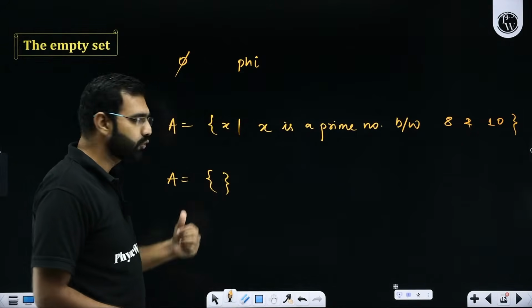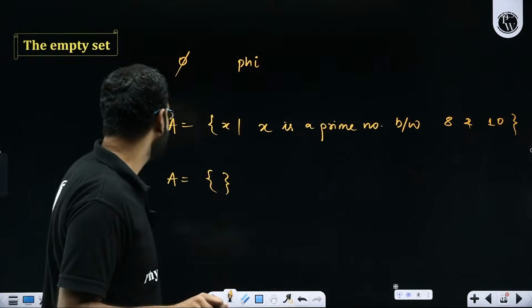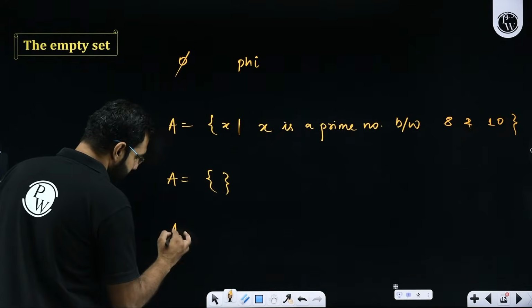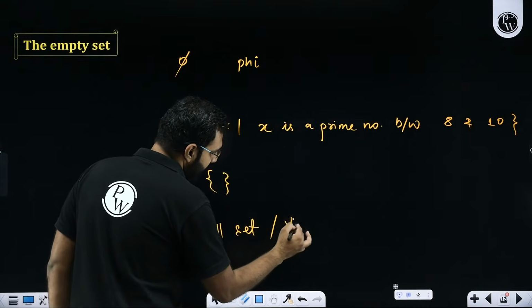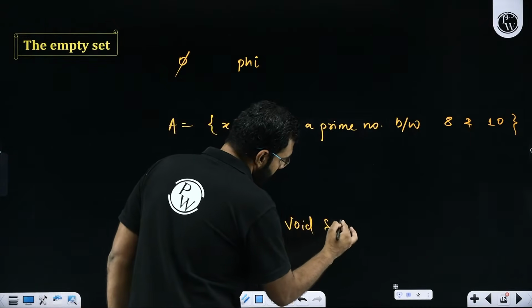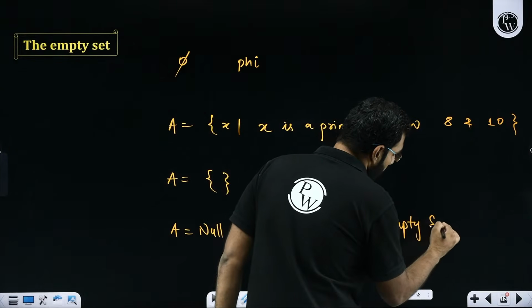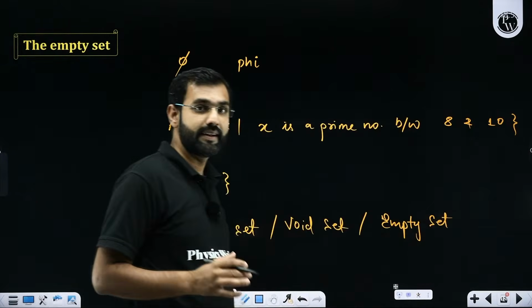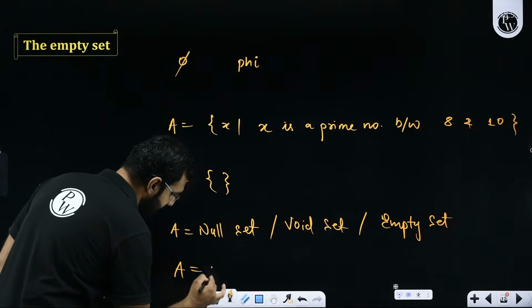So how many elements will be there in the set A? No, nil, none. Which means set A is a null set. I can call it set A is a void set. I can call this set A is an empty set. Or in a better language, I could have called this set A to be phi.